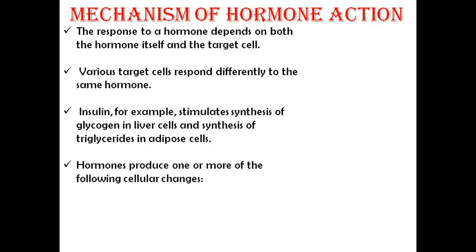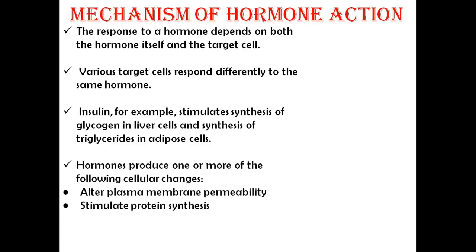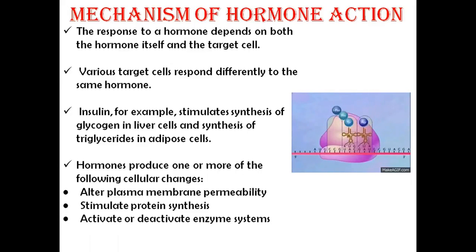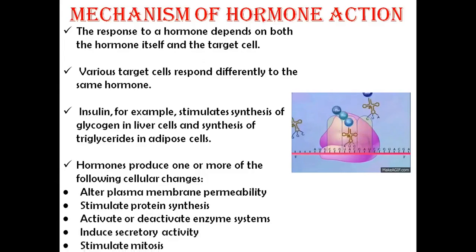Hormones produce one or more of the following cellular changes. First one is altering the plasma membrane permeability, stimulating protein synthesis. Now see, these ribosomes are responsible for the production of new protein. Activate or deactivate enzyme systems, induce a secretory activity and stimulate mitosis. Mitosis means the formation of two new daughter cells.